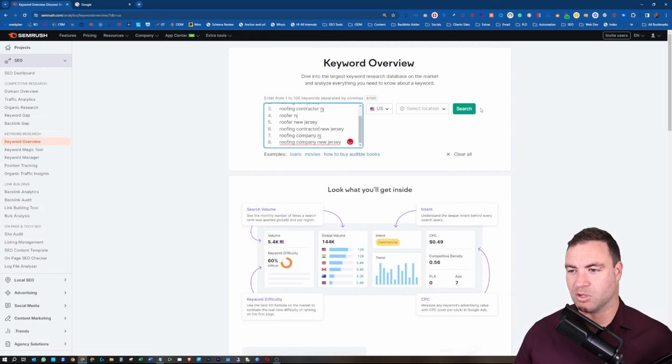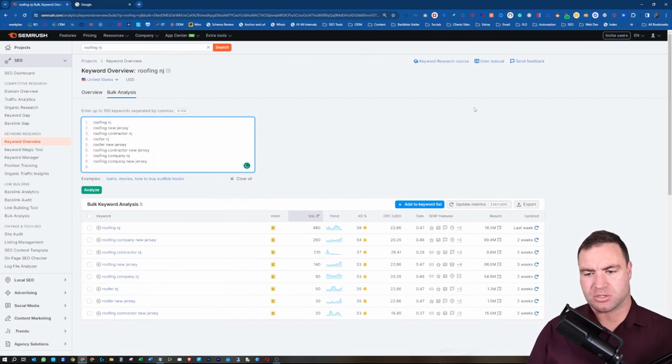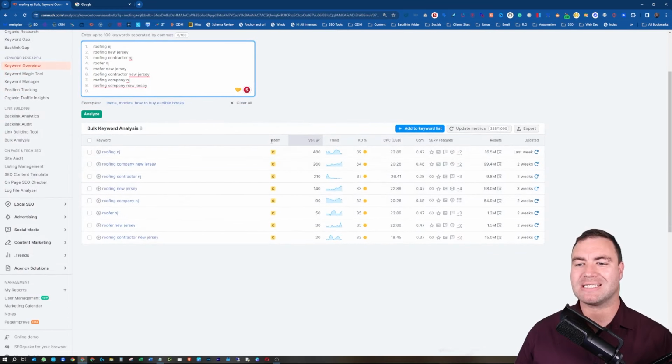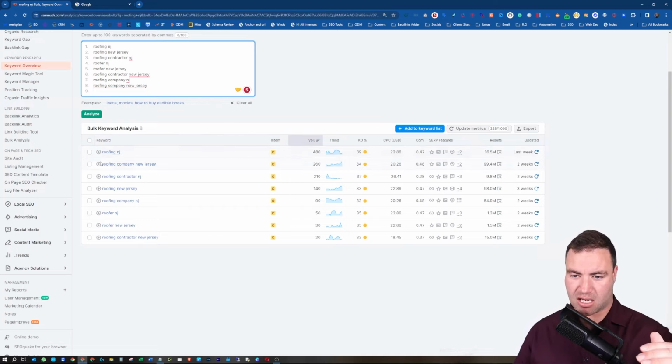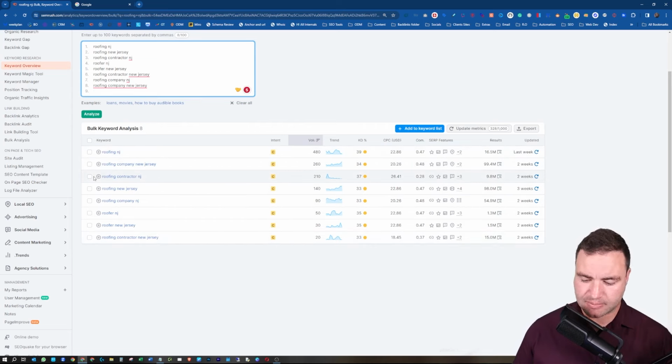All right, so let's have a look. I've just thrown in some off the top of my head to get a bit of an idea. So what I'm trying to do now is look not necessarily for the keyword volume. I'm trying to see what I can see from the SERP. So I like to grab this list now. So I can see here that, guys, I do roofing SEO, so I know what sort of keywords are going to be the hitters.